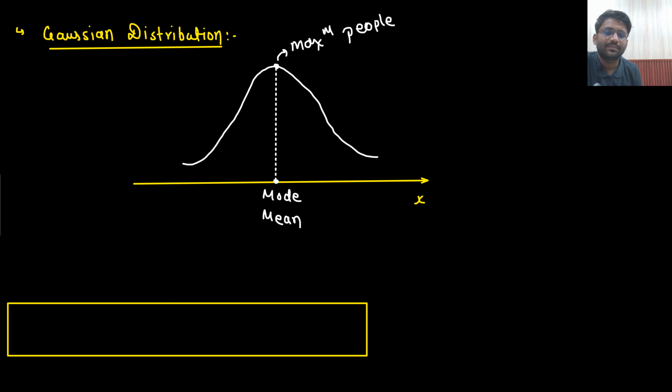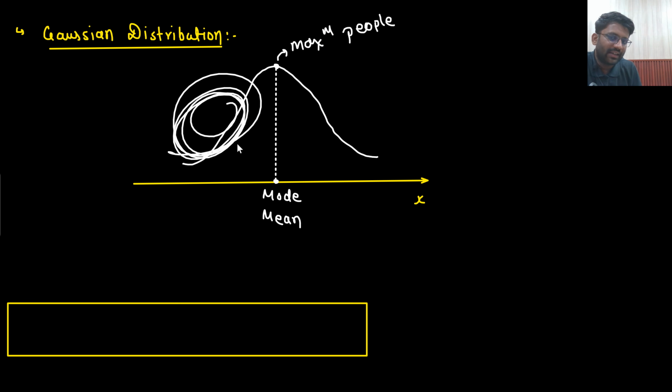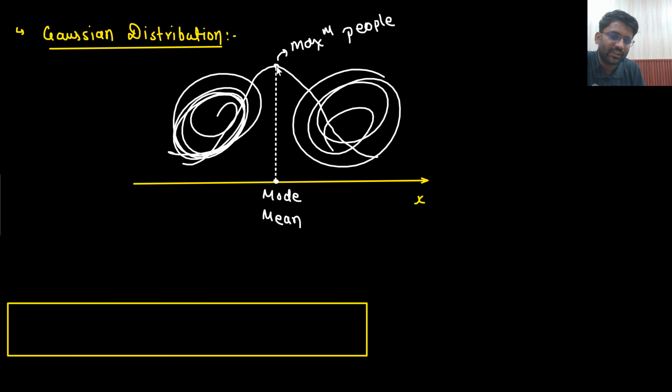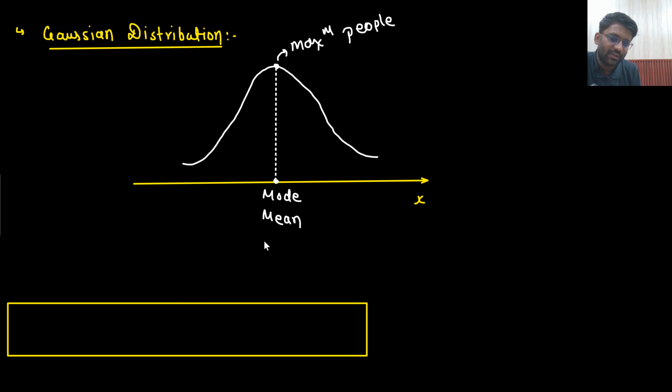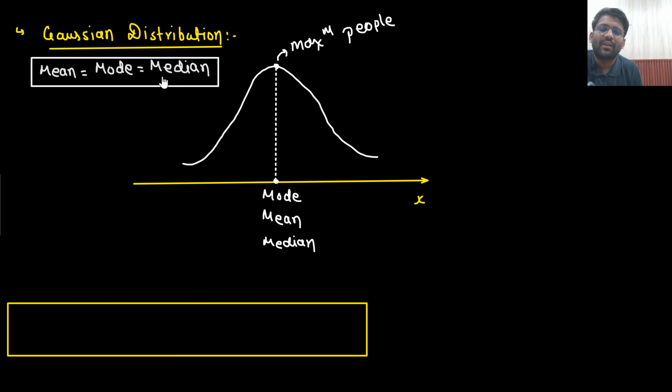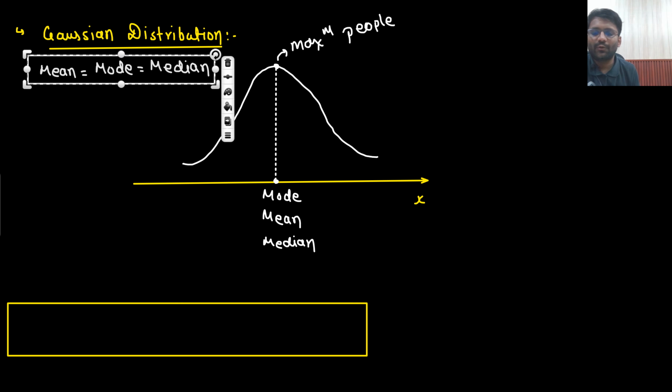So similarly, n terms here, n terms here. So what is the term which is right in the middle? That is this term only. So this particular term is your median as well. So for a Gaussian distribution, mean equals mode equals median. This is the point that you need to remember, and you can remember it with the example of a